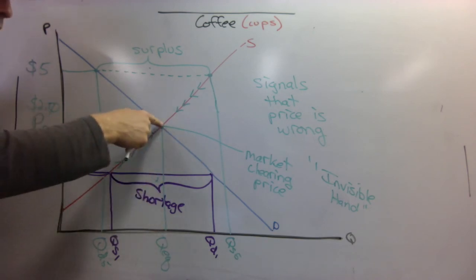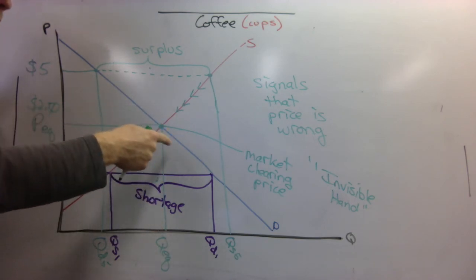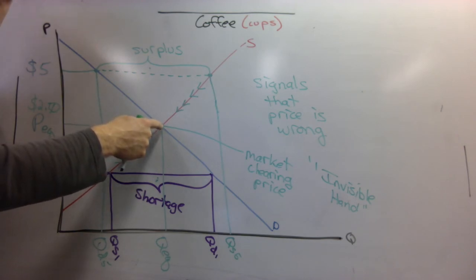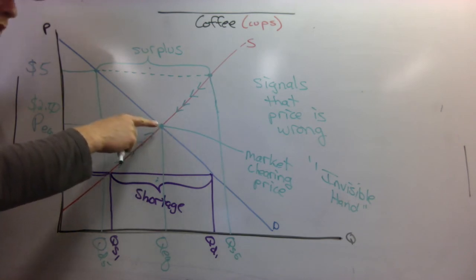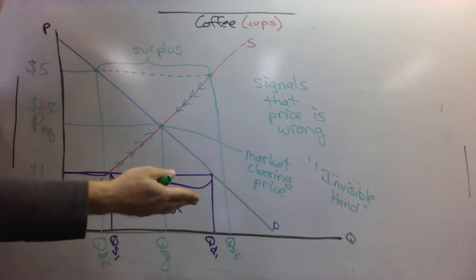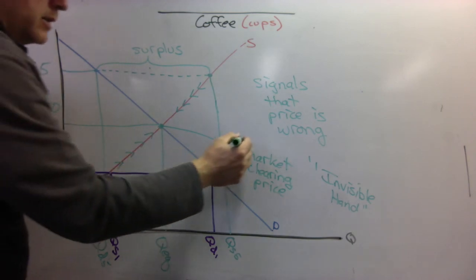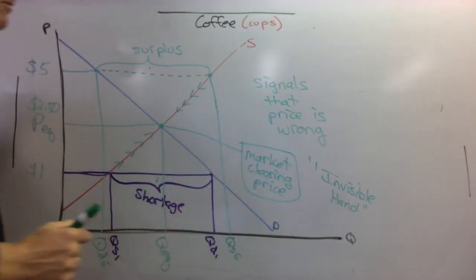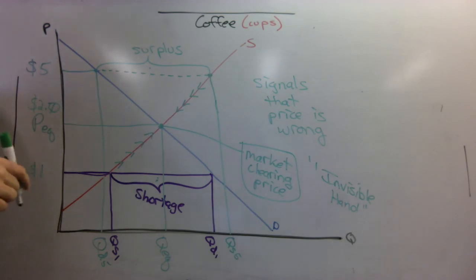At this point here, there are no buyers willing and able to buy the product who go without, and there are no sellers willing and able to sell who don't find a buyer. So this is a market clearing price. This is when markets are working at their best.